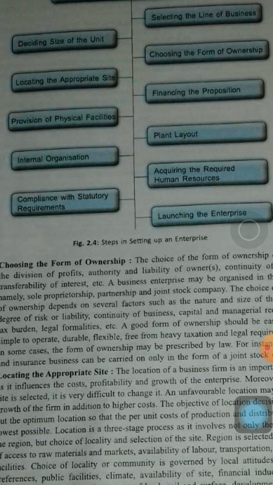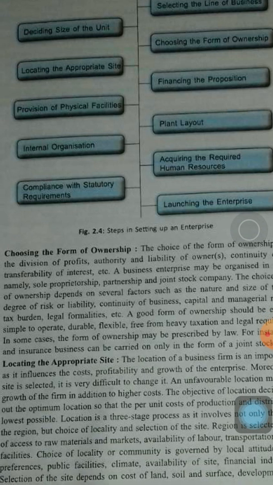Then comes acquiring the required human resource, like what will be the required human resource, maybe skilled or unskilled, but how will it be sourced? That is a question. Whether an agency will be used, or an advertisement will be given, or any personal source will be looked into for having human resource of the required nature.